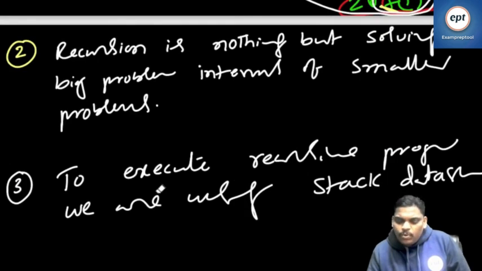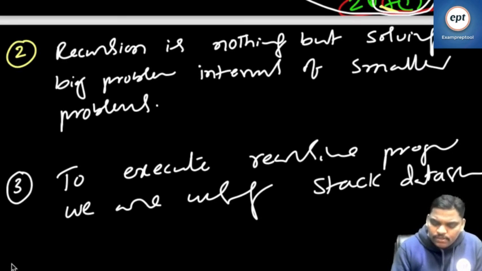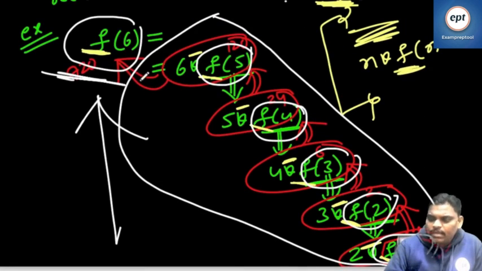To execute a recursive program, we are using the stack data structure. So be careful. Next, one more important thing. Can you see this? Listen everyone. If you observe this program clearly, F6 is calling F5, F5 calling F4, F4 calling F3, F3 calling F2, F2 calling F1. Remember, this green color is called calling. Calling means push operation.